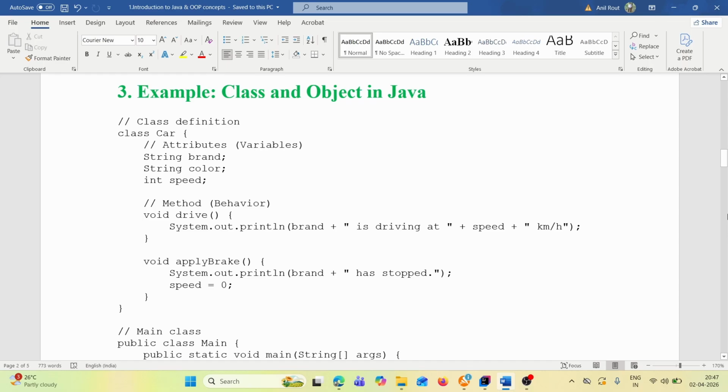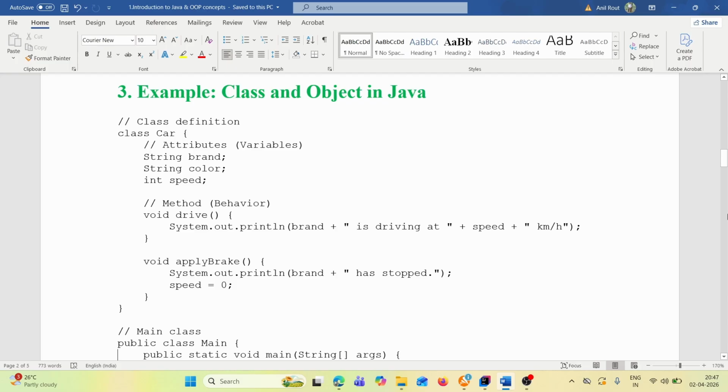So let's take different attributes. Car attributes are, let's say, String brand. There will be different types of brands, Maruti, BMW, Ertiga, Mercedes, so many brands are there, right? String color, again there will be different colors, white, blue, red, yellow. Int speed, so different cars have different speeds, right? Speed is in kilometers, a number, so that's why it is an integer.